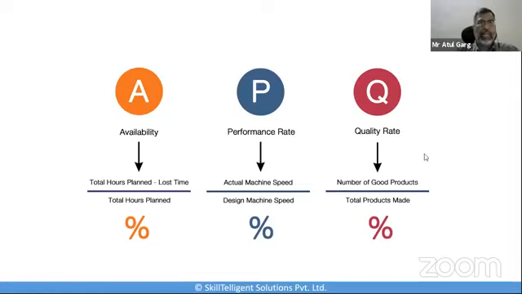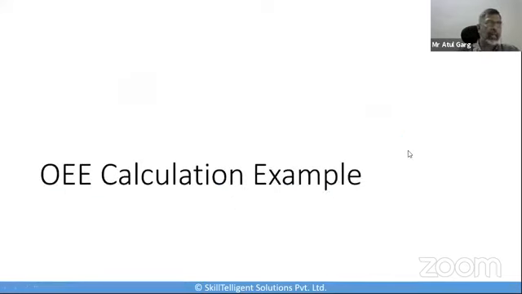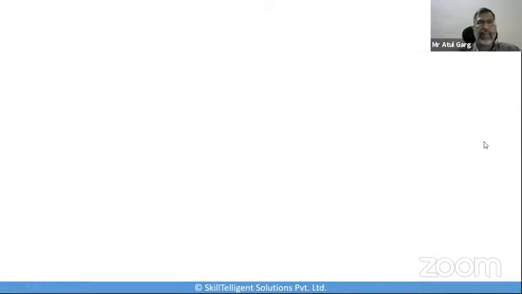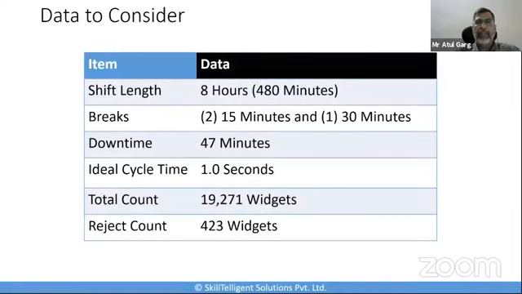Okay. So let's take a simple example and try to understand it. We will take some data over here and try to use that particular data. We have collected the data on 6 parameters and this relevant information. The first parameter is how long our shift is. If the shift is 8 hours, it basically means 480 minutes is the overall planned production time. Okay.